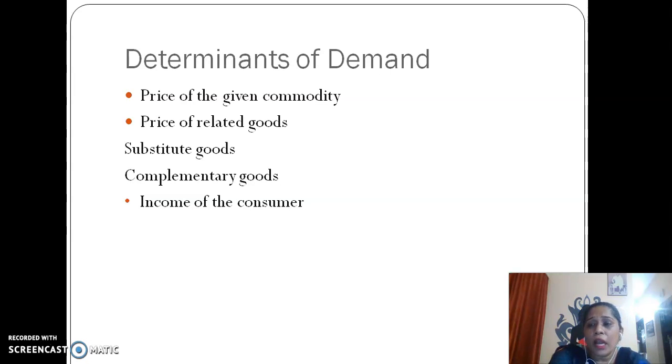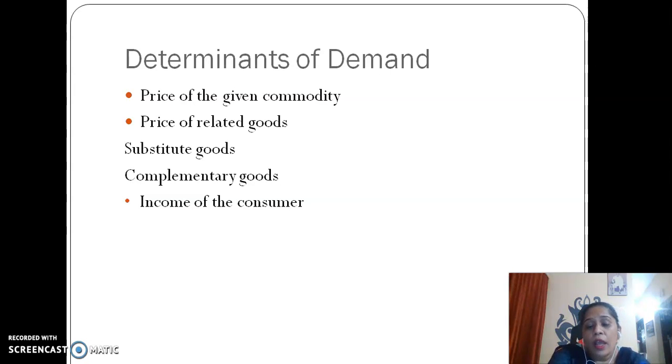Now when income is low, we generally go with the packet of milk which is cheaper and which has no cream. So generally the price is about 15 to 20 rupees. But when the income increases, we would like to purchase a packet of full cream milk, and the price could be 30, 35, 40.